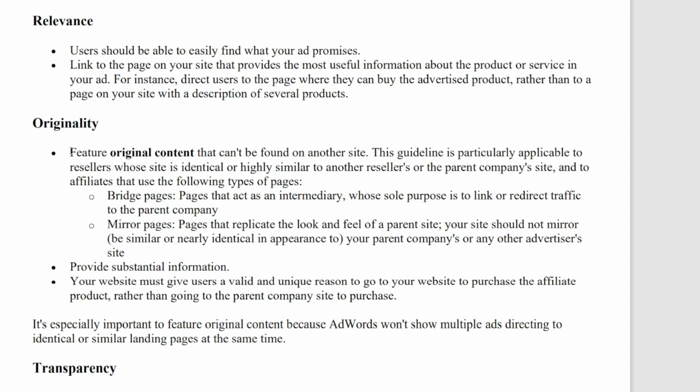Let's break it down. It says you must first feature original content. Let's stop right there first. Original content. If you're going to be scraping content off the parent company site or scraping it from another affiliate and putting it on your landing page, you're out of the game right there. You're already in violation of Google's policies, and your ClickBank Google Ads account is already at risk of getting banned.